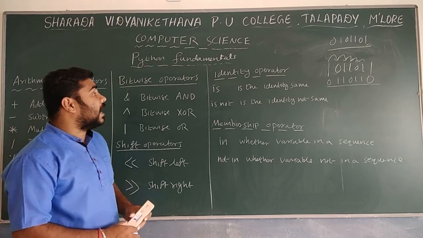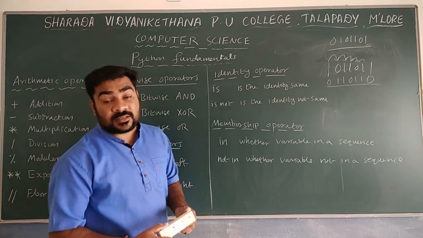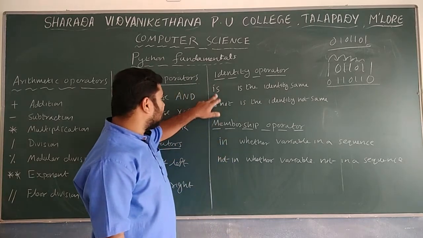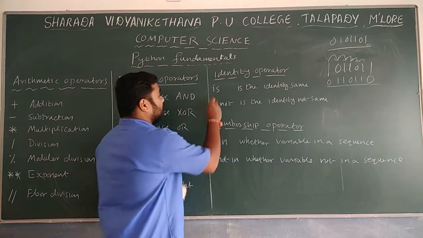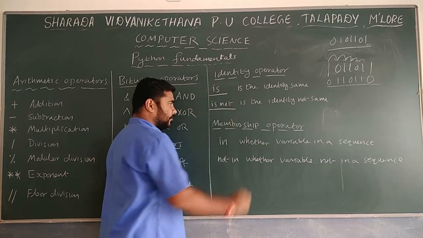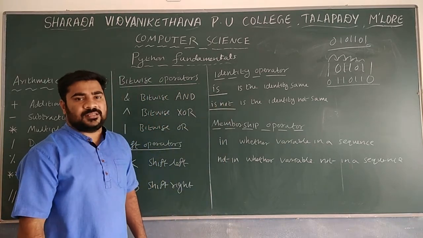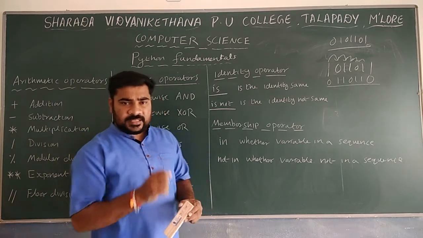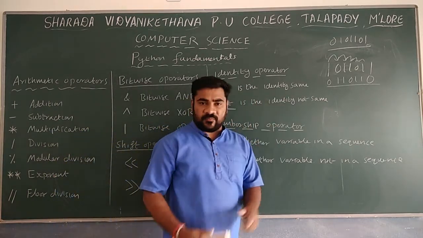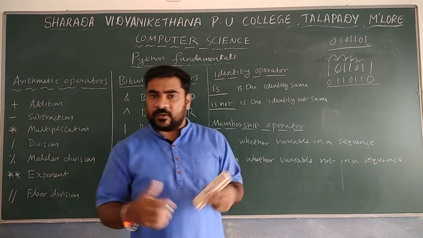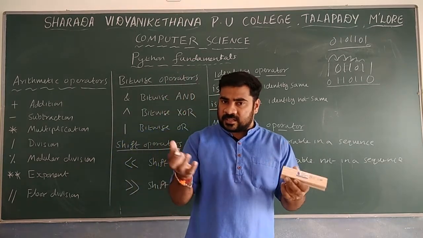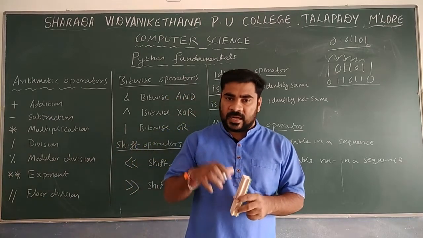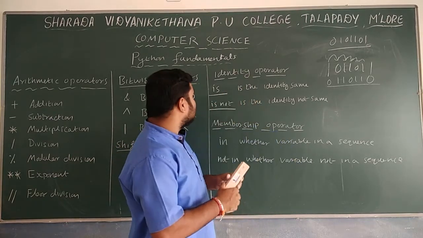Next one is the identity operator. It is a new operator in the case of Python programs. There are two types of identity operators: is and is not. Two identities will be given, and is will check whether both are the same.